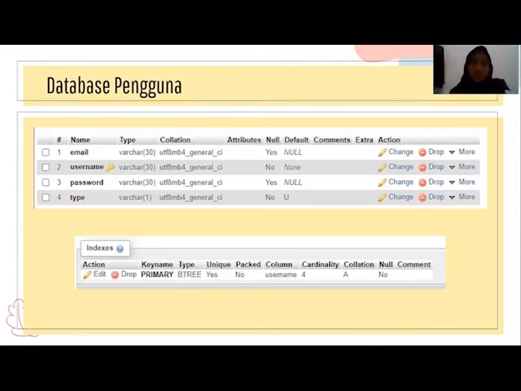Next. Database pengguna or user. In database user, we have 4 rows too, and we have 1 primary key, username as the primary key.